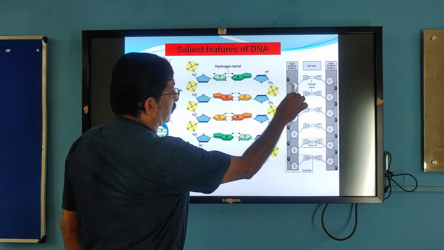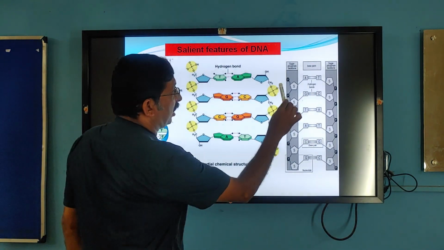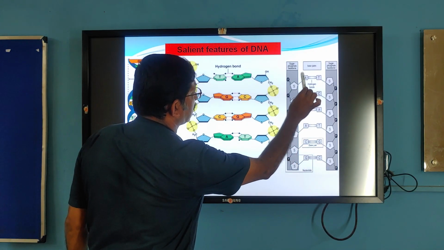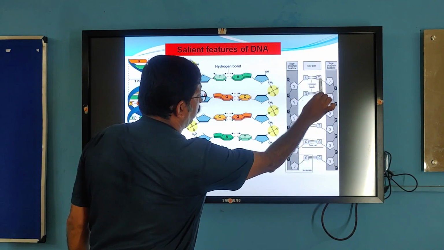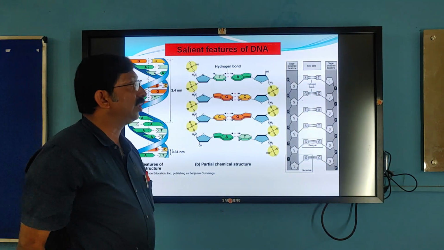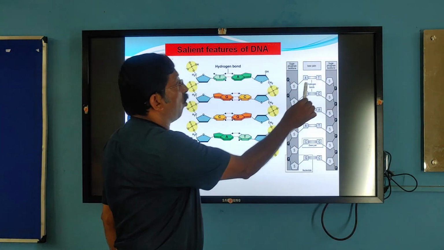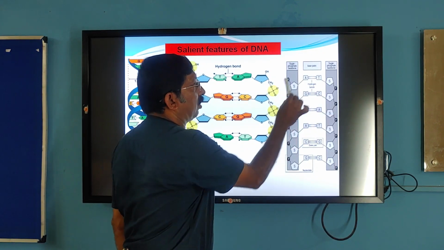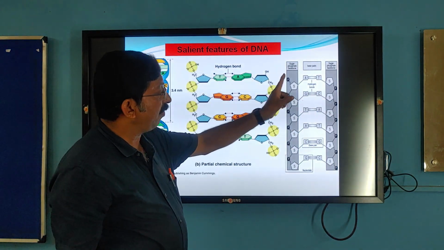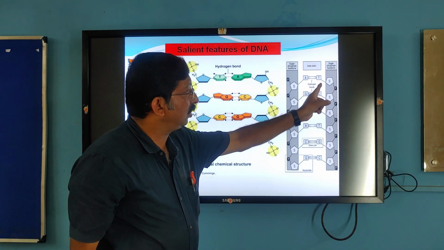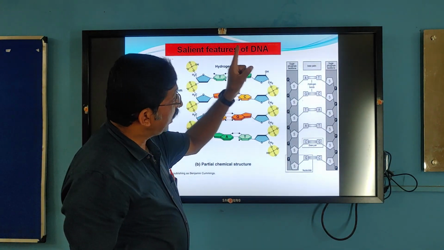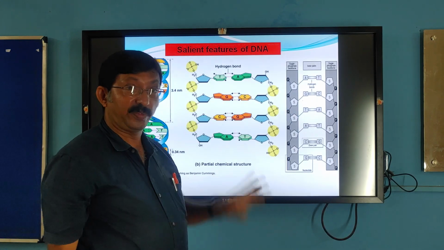So, alternating phosphate sugar backbone. And to the sugar molecule, nitrogen bases are attached. The base of one strand makes a pair with the base of the opposite strand with the help of hydrogen bonds. It's the fourth bond we are studying here. Fourth biological bond, hydrogen bond. And the base pairing is so specific that